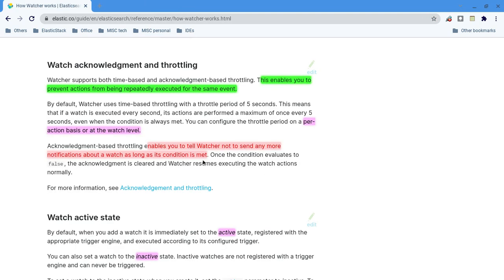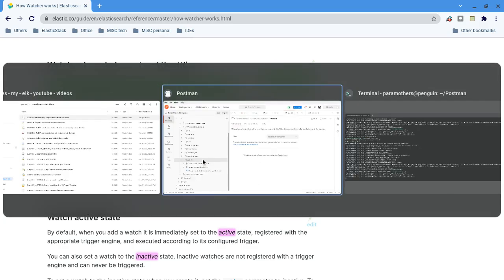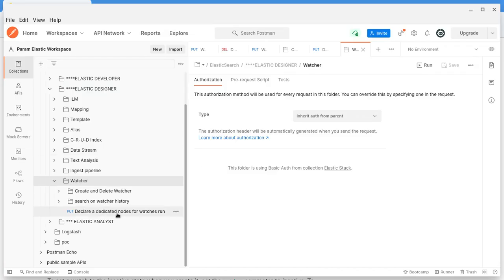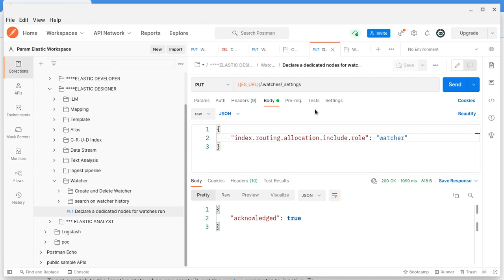So how can you do this now? Let me open my Postman here. So this is what the settings are. We have to change the settings. It is like dot watches, then slash settings. And we are specifying index, routing, allocation, include dot role, watcher. So watcher is the role of the watcher node.